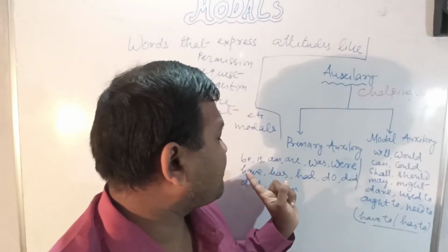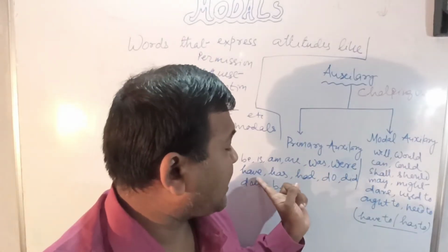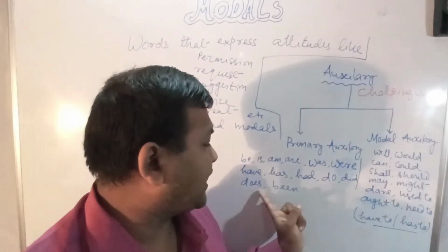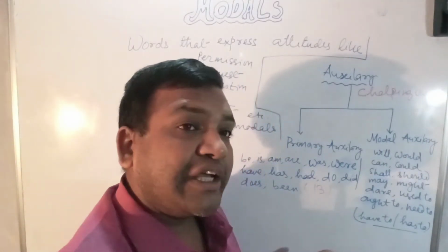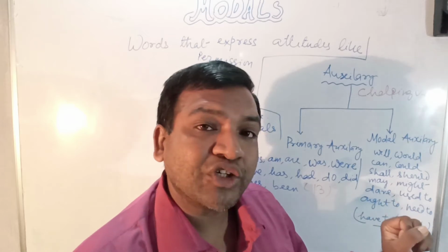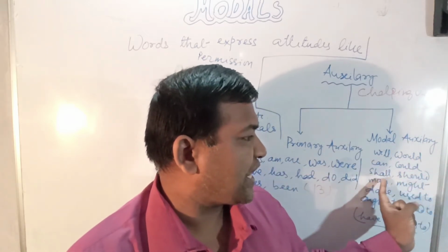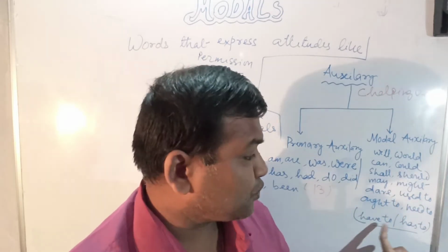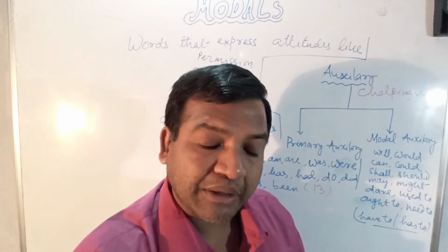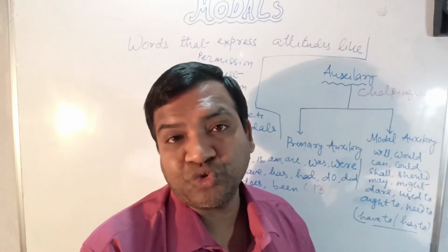What are the primary auxiliaries? Be, is, am, are, was, were, have, has, had, do, did, does, been. These are the 13 primary auxiliaries. And the modal auxiliaries? Will, would, can, could, shall, should, may, might, dare, used to, ought to, need to. Have to and has to also come under modals, but at the time of use, I will tell how to use those things.